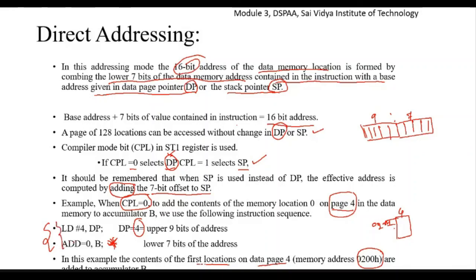They have not given many examples with respect to this, and they will not ask you to write ten or three examples. So one example, if you remember it neatly, is sufficient. So this completes the direct addressing mode.